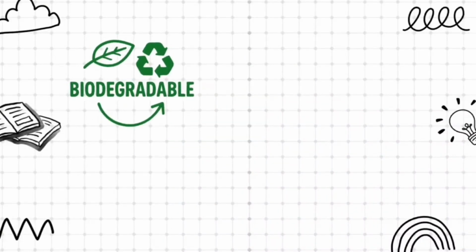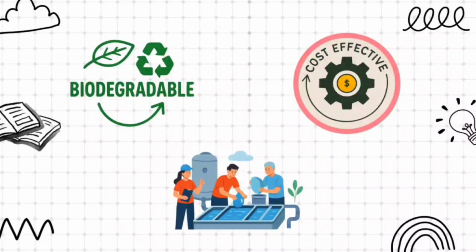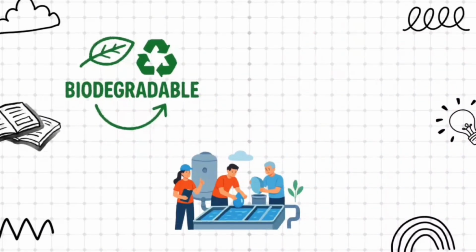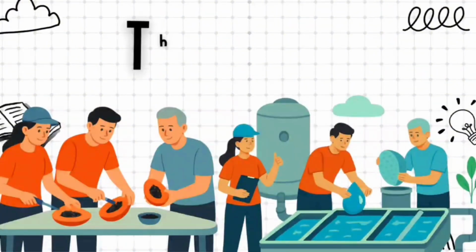They are environmentally friendly and biodegradable as they are derived from natural agricultural waste. They are also cost-effective and commonly available, especially in tropical regions where papaya is widely grown, making them suitable for small-scale or rural water treatment applications. Overall, exploring natural coagulants like papaya seeds provides a more sustainable and environmentally friendly alternative for improving water quality and protecting water resources in the future.